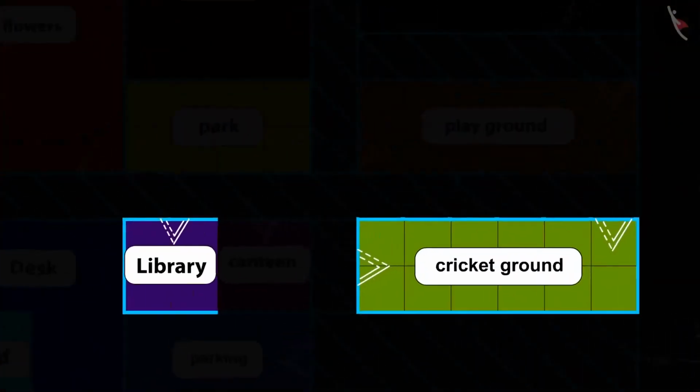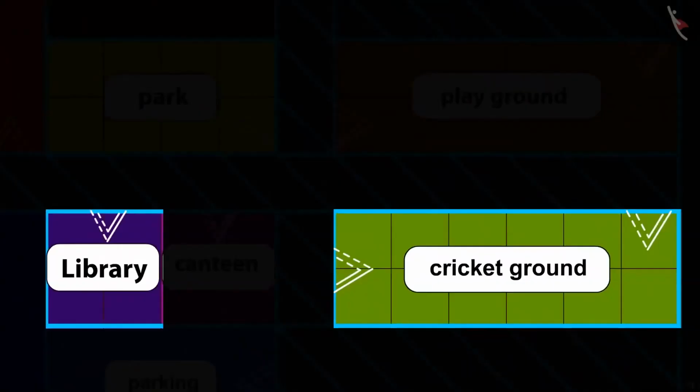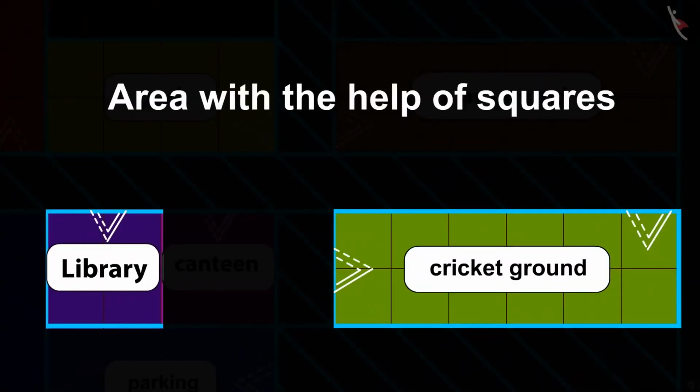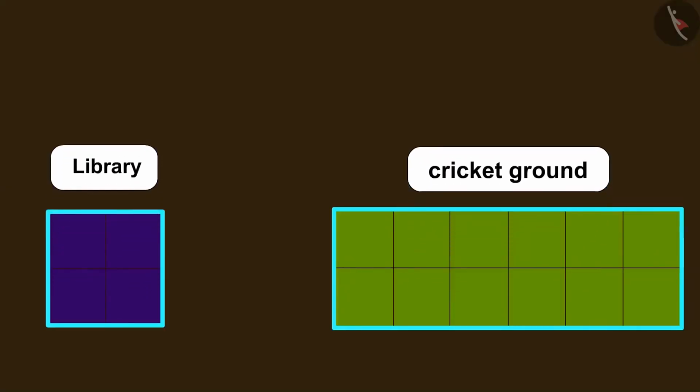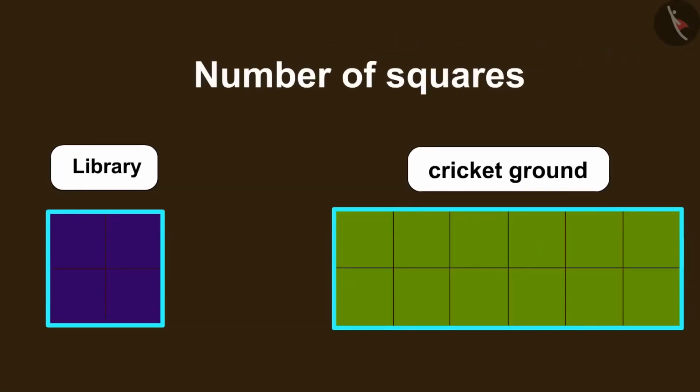Come, let's help Chanda to find the answer. Kids, do you remember the process of finding the area of any given place using the method of squares? In this process, we can find the area of any given place using the number of similar squares that the respective place has.